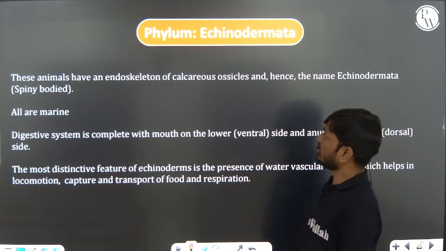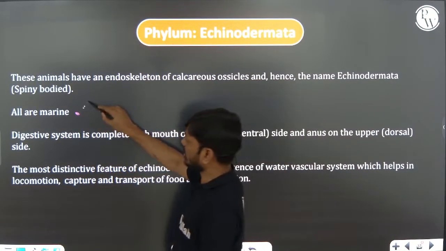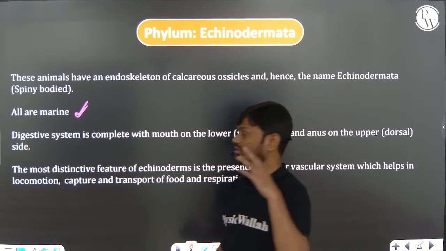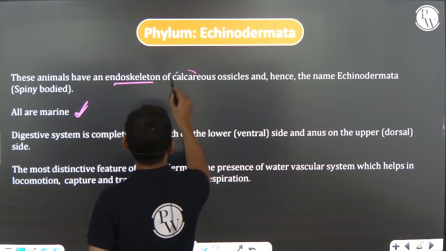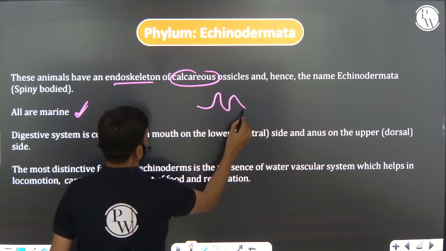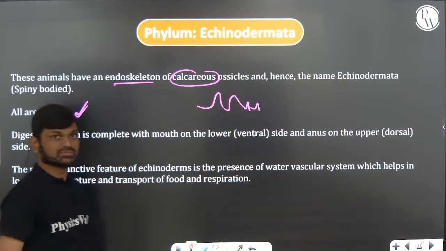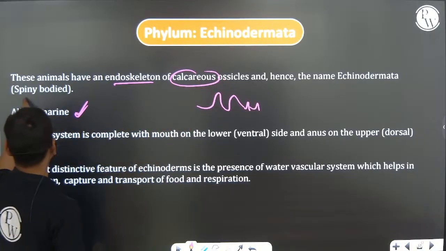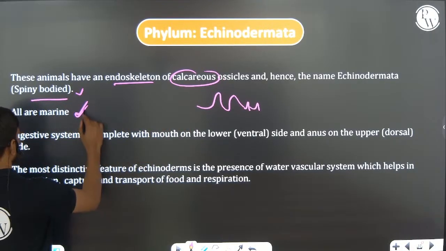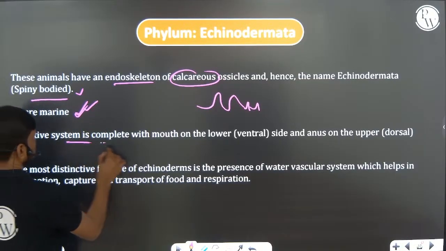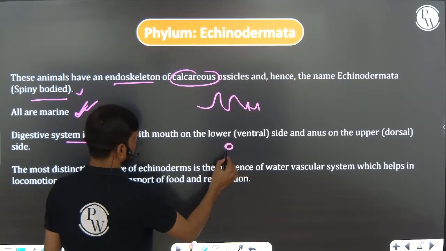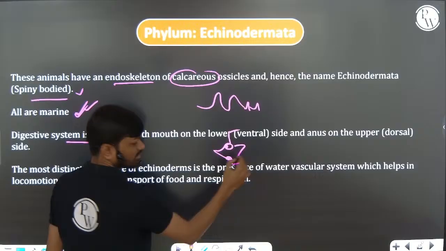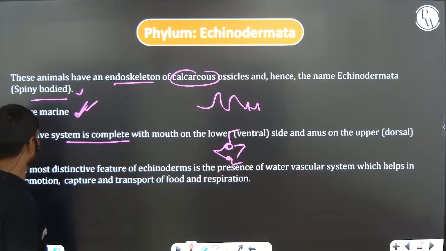So Echinodermata: exclusively marine, all are marine. I told you that is very important. The endoskeleton is made up of calcium ossicles, very important, and that's why we call them echinodermata. Digestive system complete, but the mouth is present on the ventral side and the anus on the dorsal side. This is the dorsal side, this is the ventral side, upper side, lower side.